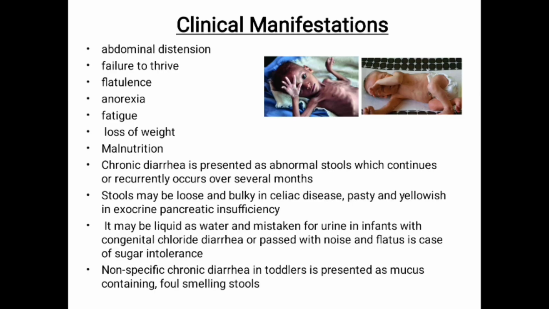Chronic diarrhea is presented as abnormal stools which continue or recur over several months. Stools may be loose and bulky in celiac disease, pasty and yellowish in exocrine pancreatic insufficiency. It may be liquid as water and mistaken for urine in infants with congenital chloride diarrhea, or passed with noise and flatus in case of sugar intolerance. Non-specific chronic diarrhea in toddlers is presented as mucus containing foul-smelling stools.